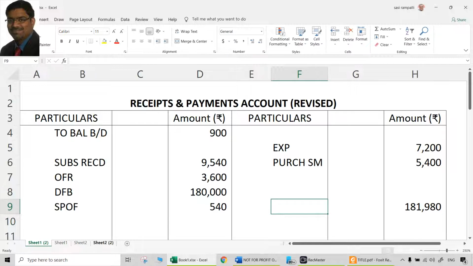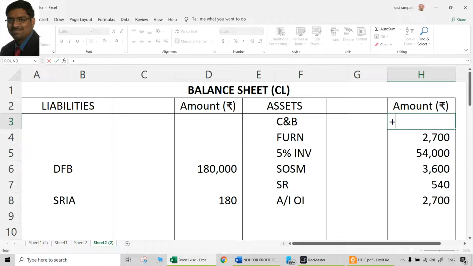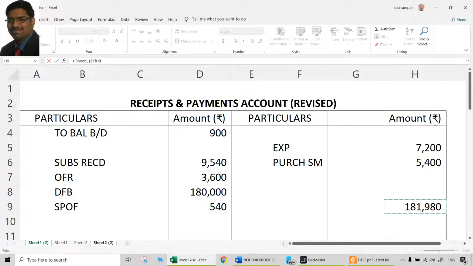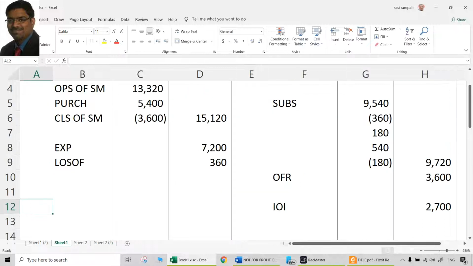So that should go to where? That should go to the cash and bank balances in the closing balance sheet. How much is the amount? Same amount. We should take 181,980. So the receipts and payments account is over.